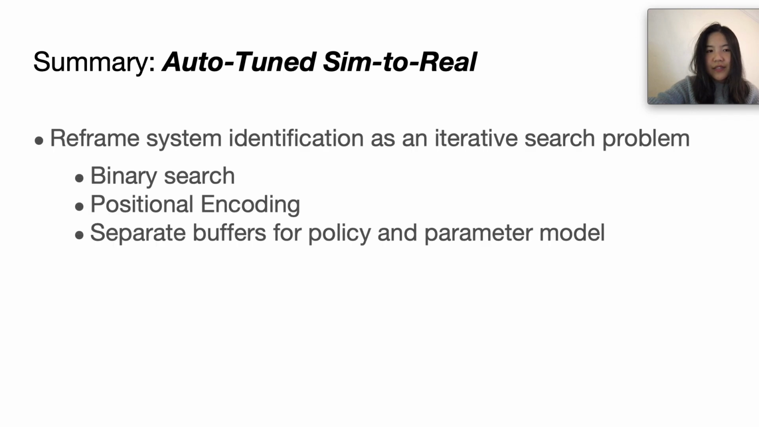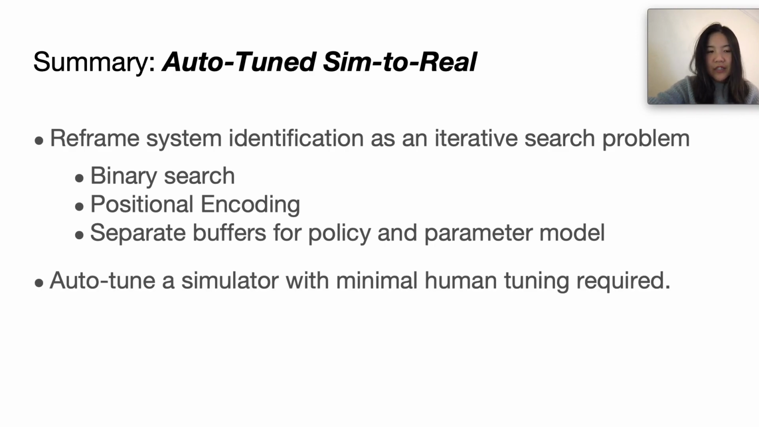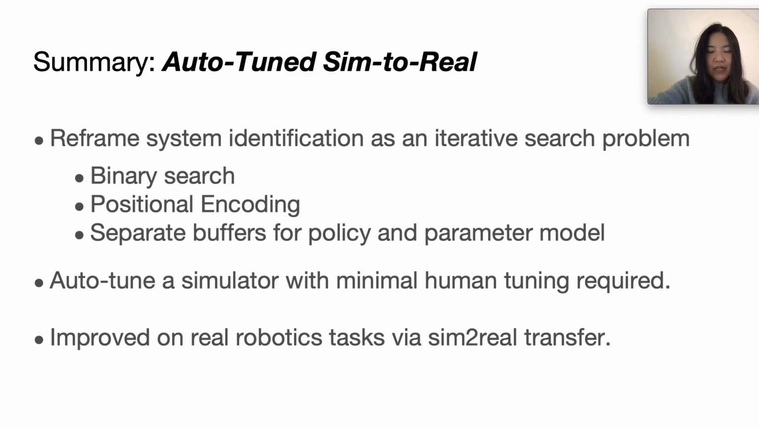So in summary, we present our method, auto-tuned sim to real. Our key insight here is really to reframe system identification as an iterative search problem in order to automate it. We do this using 3 key components: binary search for the simulation parameters, position encoding in order to account for outer distribution parameters, and using separate buffers for training the policy and the parameter model. In doing so, we show success at auto-tuning a simulator with minimal human involvement required. And as a result, we show improved performance on real-world robotics tasks for sim-to-real transfer.